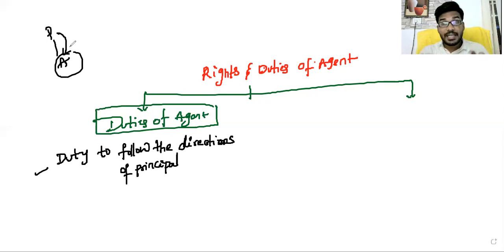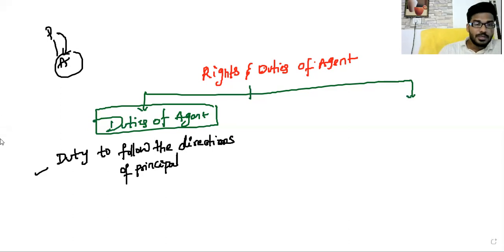If any liability arises, principal is not liable, agent is liable. Why? Because the agent is working on behalf of me, entering into a contract with the third party on behalf of me. He is representing me. If he fails to follow my directions, he alone is liable. If any loss arises, he alone incurs such loss. I am not liable for such loss. If he follows my directions and any loss arises, obviously I am liable. It's a duty to follow the directions of principal.